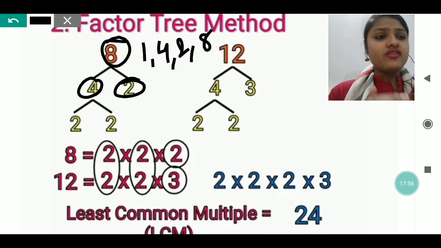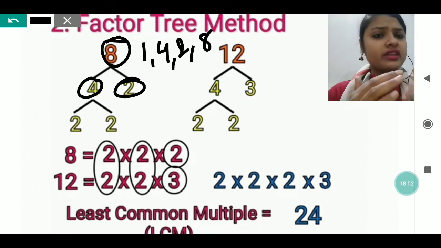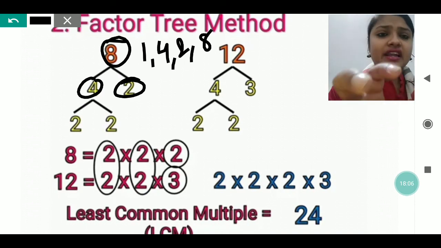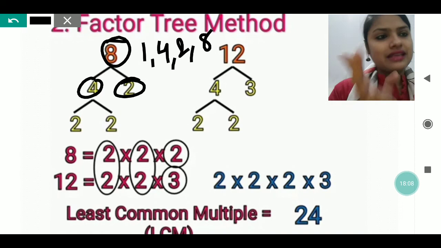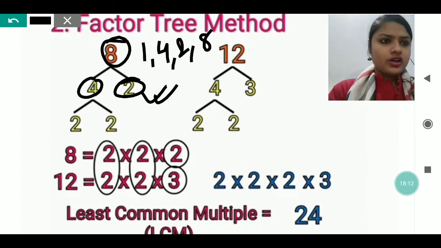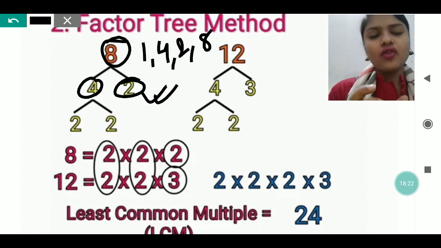In the factor tree we used to break the number. If we do 8 into 1, we will get the same thing, but 4 and 2 are lower than 8, and that is fine. In that we are finding a proper pair, 4 into 2 is 8. 2 is already in its least form, so no need to break the 2. We have to break the 4, and again we have to keep in mind the factors of 4 that we have to write.